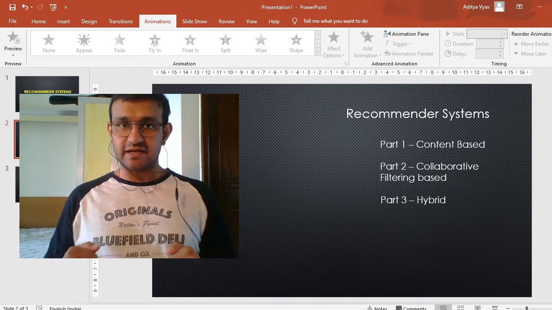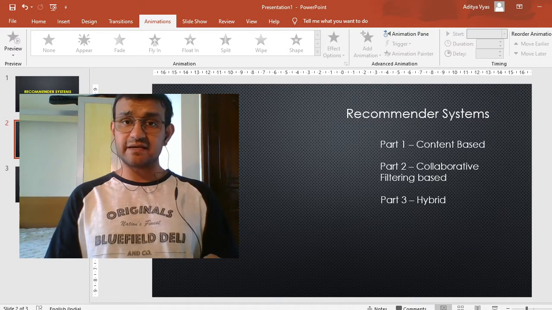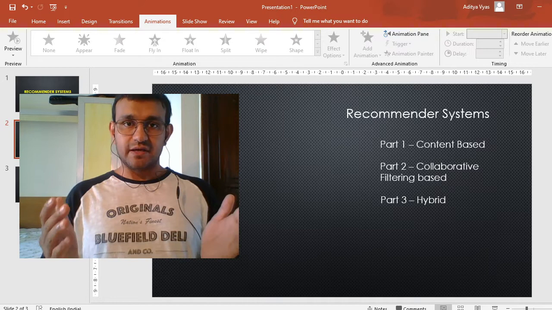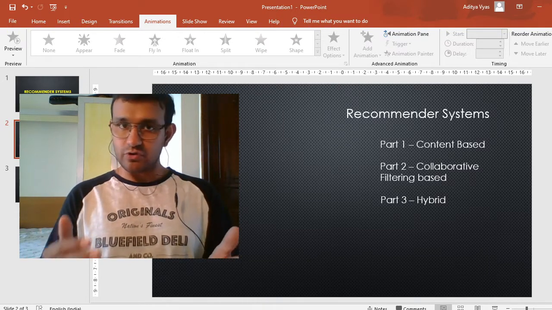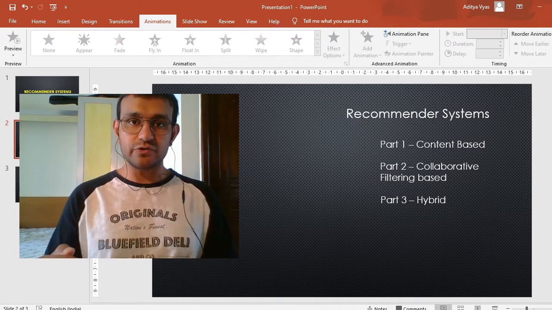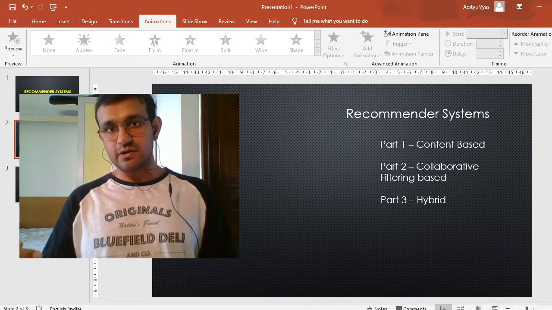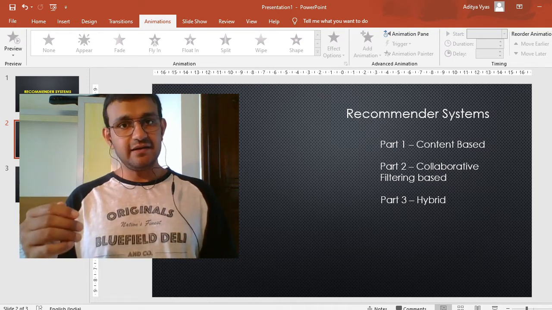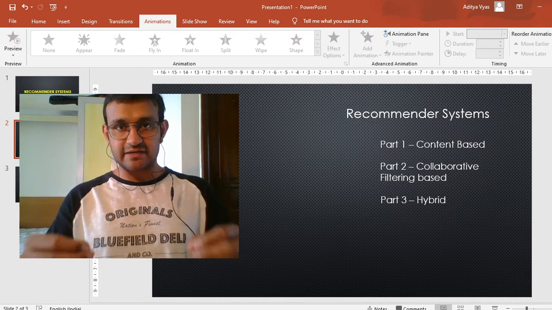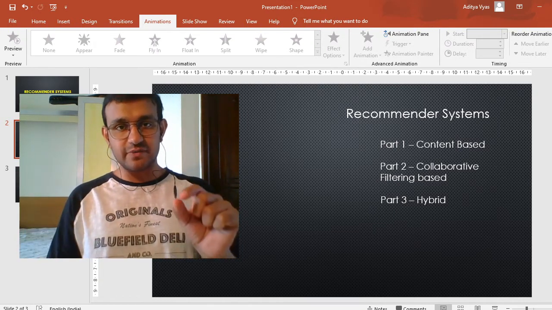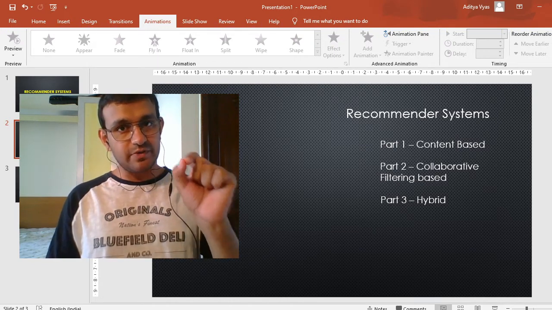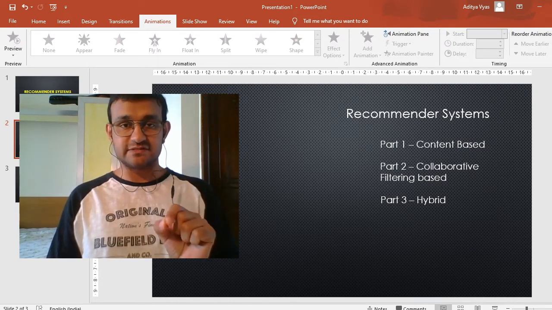So, how is data collected? The data can be collected implicitly or explicitly, meaning there are two ways of collecting data. You go to Amazon.com, you log into your profile, you purchase a particular product and rate it, or maybe you log into YouTube on your profile, you go to, say, a movie trailer and like it, you leave some rating over there. So that is one way of collecting data. YouTube or Amazon knows that you have left a certain rating, maybe good or bad or neutral, on a particular product, item or service.